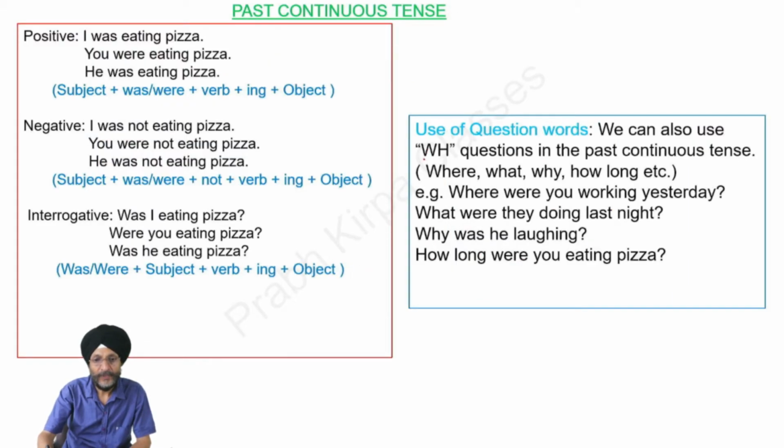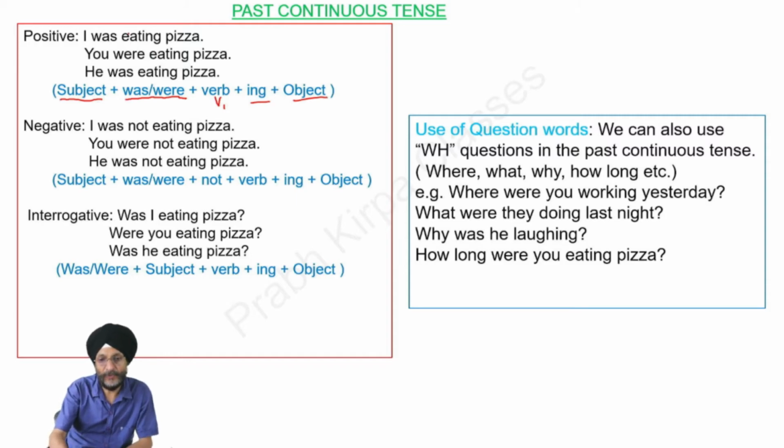Now we come to the positive, negative and interrogative form of the past continuous tense. First, positive form. When we want to form the tense in positive form, this is the formation. First comes the subject. This is followed by was or were. Then comes the first form of the verb, and then we have to add ing, and then comes the object. We see examples of this positive tense.